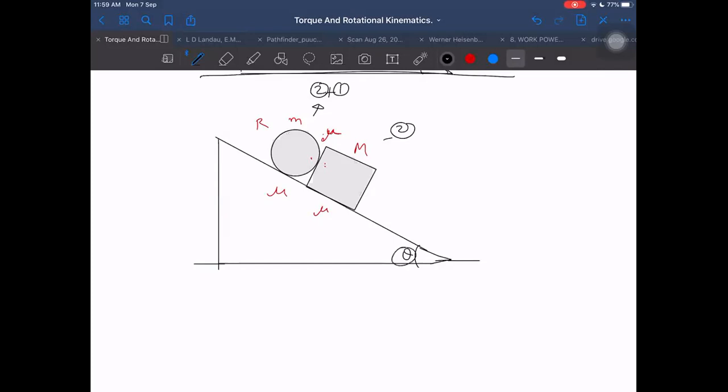What is the angle theta at which the sliding just starts? Minimum theta for just sliding. Because it is just sliding, which one is just sliding? The second mass is just sliding. The first one may still be rolling only. I'm saying the second mass is just sliding here.